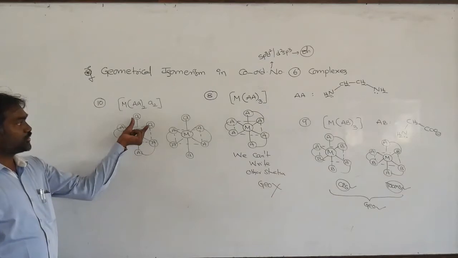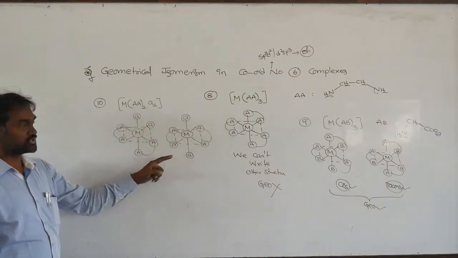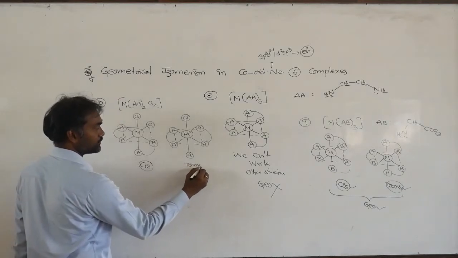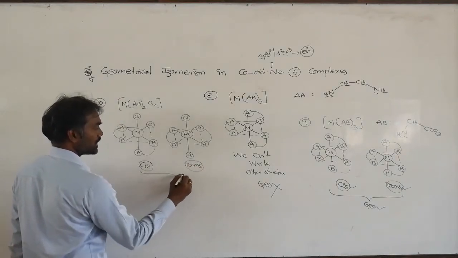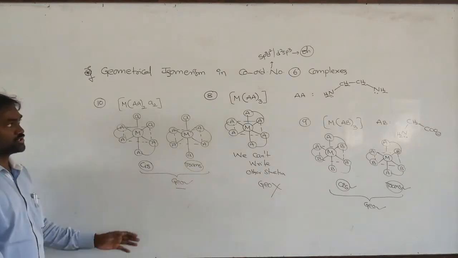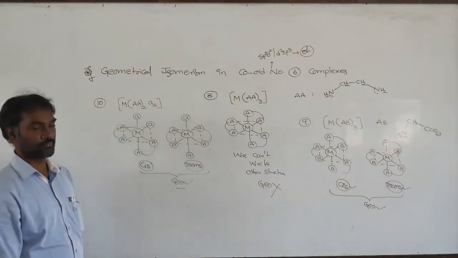Here two A's are close, two A's are opposite. So this is a cis form, this is a trans form. You can easily write more than one structure, so that's why it is showing geometrical isomerism.